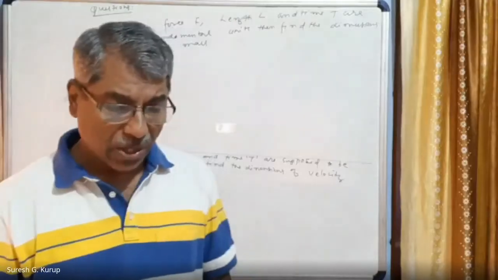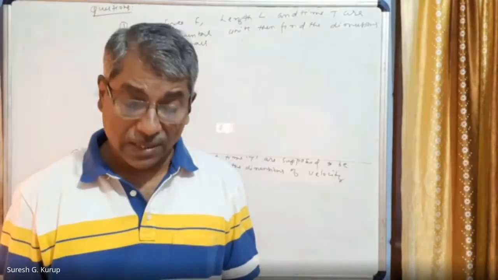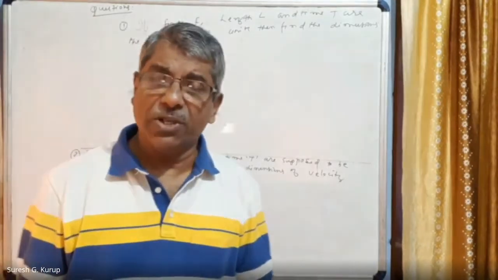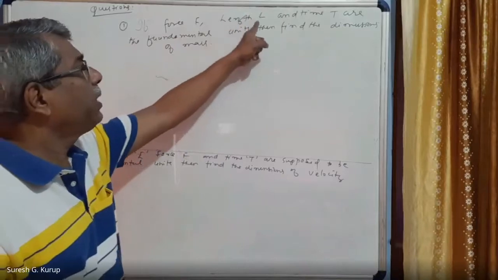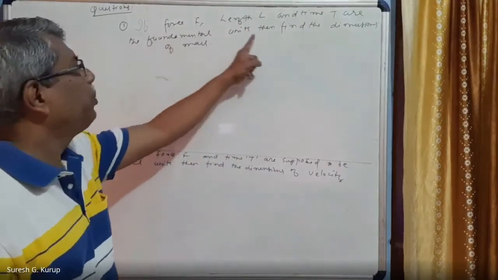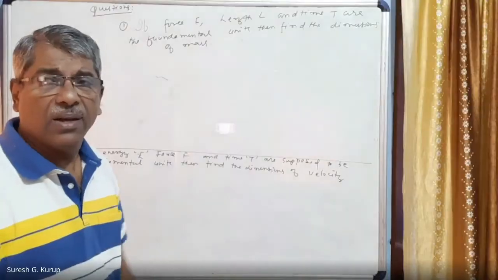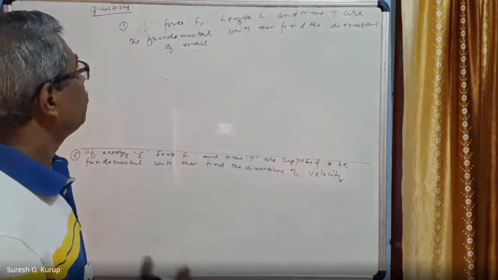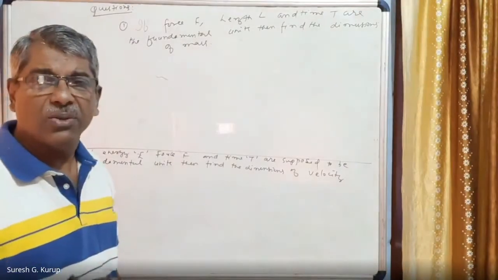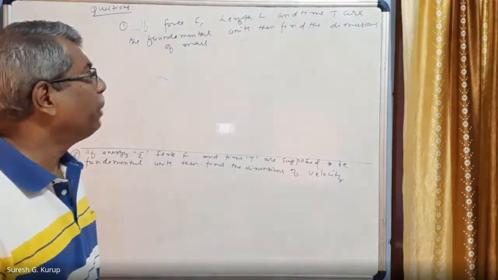Students, today we are going to discuss a few questions in the lesson on dimensions. The first question is written on the whiteboard. If a force F, length L and time T are the fundamental units, then find the dimensions of mass. This is a very typical question. In this case, force is given, so using that force, we shall try to get the dimensions of mass.